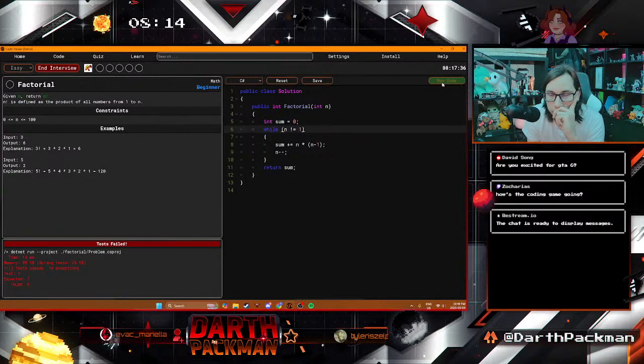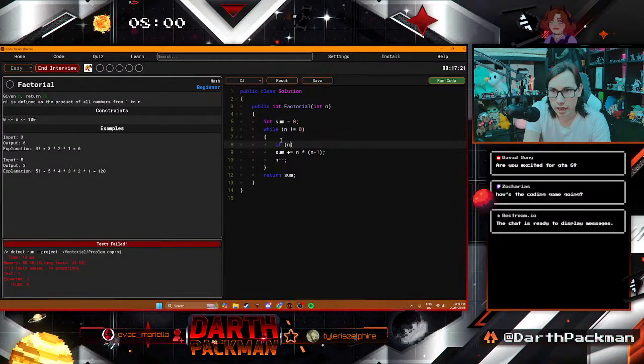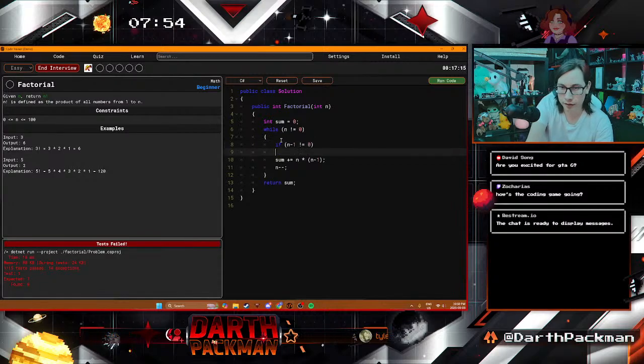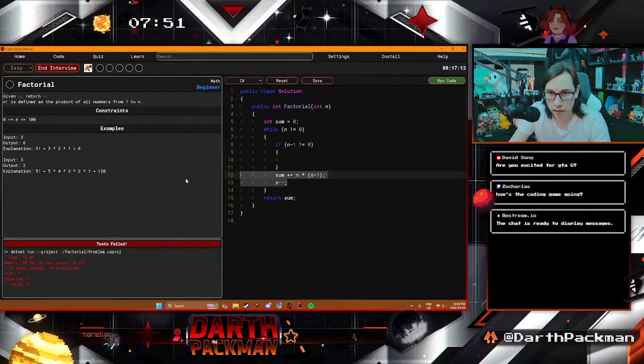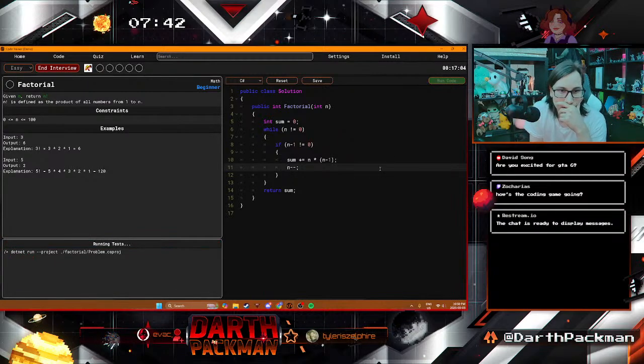Let's see. So, well, 1. Oh, because if you just give it 1, it's going to skip. So let's see. Okay, so well, n does not equal 0. Sum plus equals, if n minus 1 does not equal 0. There you go. Let's see if that fixes it. Because the problem was we were timesing something by 0 at the end there, and it was kind of exploding it a little bit. Time limit 2. Check for infinite loops.